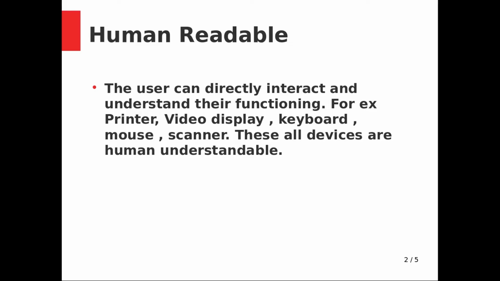Keyboard: whatever you are typing, letters, alphabets, you can see. Mouse: you can click on the mouse, you can see the pointer. Scanner means the images which are scanned are also visible on the computer due to the scanner. These are all devices which are human readable.